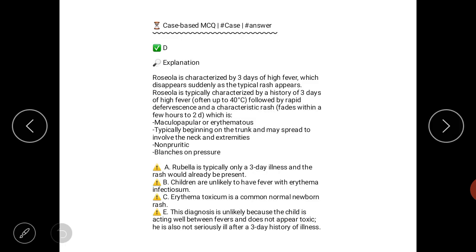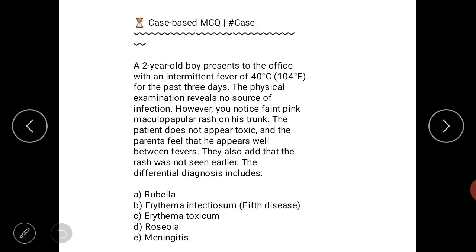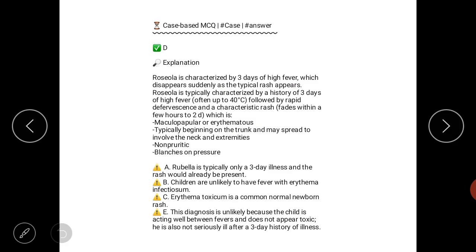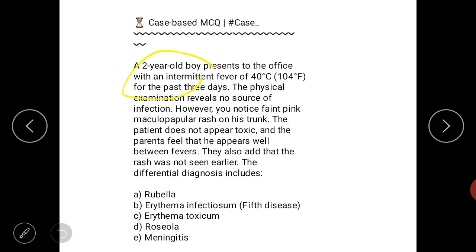Option B: children are unlikely to have fever with erythema infectiosum. Erythema infectiosum, fifth disease, has rash without fever, so option B is excluded. C, erythema toxicum, is common in newborn babies. Here is a 2-year-old baby. Remember guys, I told you newborn baby, other than 2-year-old, so option C is excluded.